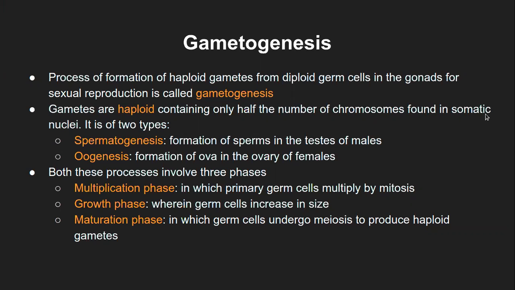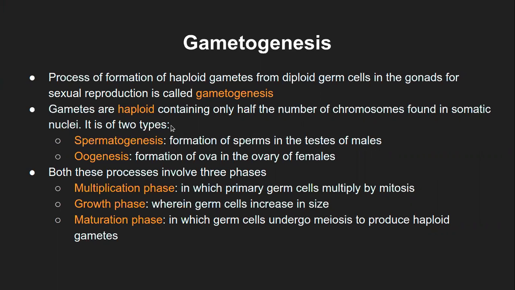These gametes are haploid, and as far as I know, they are the only haploid cells within our body, containing only half the number of chromosomes found in the somatic nuclei. So if somatic cells have 46 chromosomes, these gametes will have only 23 chromosomes, and that's why they are special.